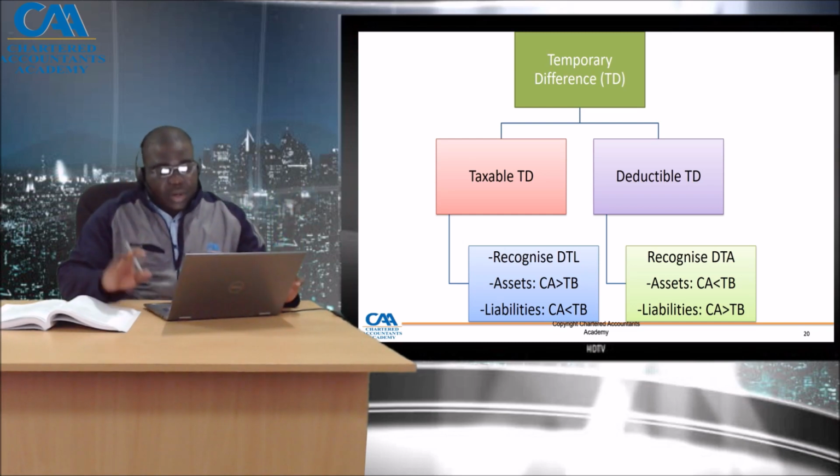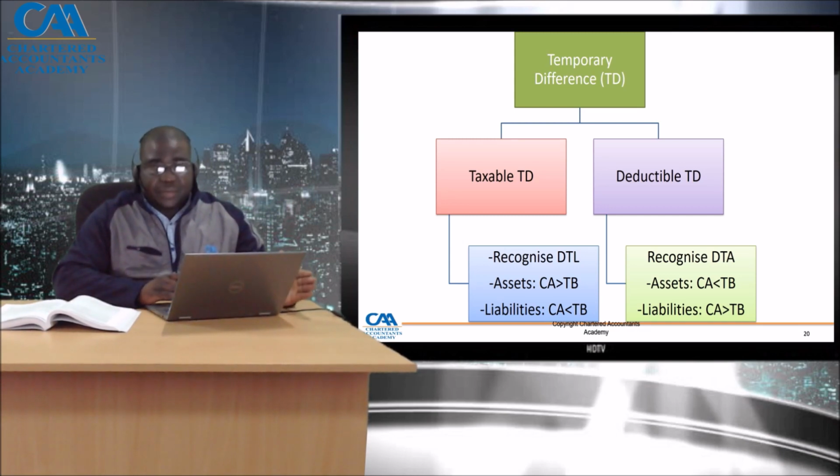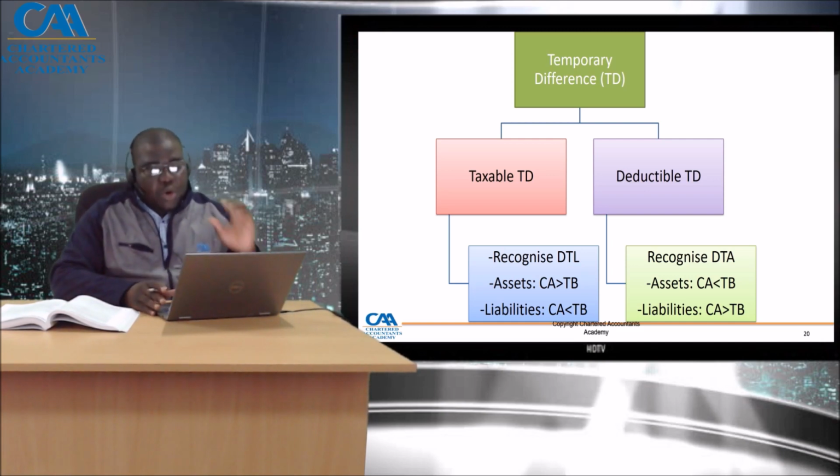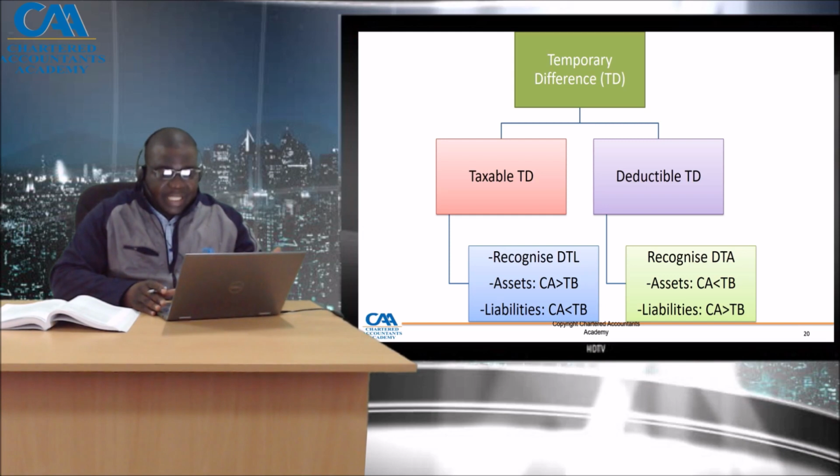So, ladies and gentlemen, we realize that in the calculation of deferred tax, we either have taxable temporary differences, which give us a deferred tax liability, or deductible temporary differences that give us deferred tax assets. Normally for assets, if your carrying amount is greater than your tax base, you get a deferred tax liability.